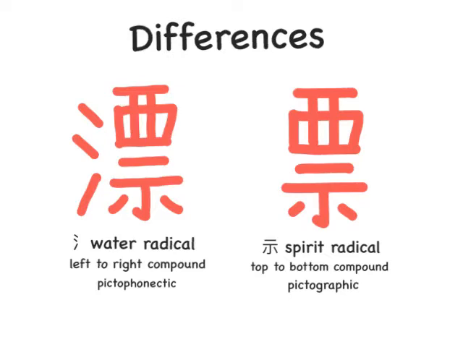So the piao with the water radical is the pictophonetic. The water radical is tied to the meaning while the other part of the character gives it its sound. And the piao with the spirit radical is the pictographic. So the radical part is supposed to be an altar, and the top part of the character represents rising flames. So this comes from the Chinese tradition of burning fake money for ancestors.